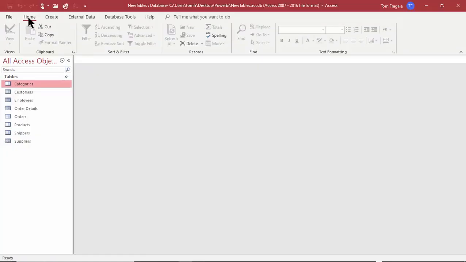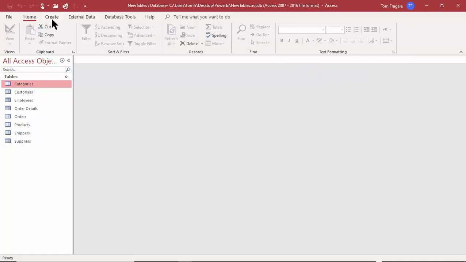Now, if we pick on the Home menu, then we have cut and paste and copy and paste. Right there we can do our filters and our sorts. Then over here we can add a record or delete a record. Here we can do a find, and then you have your formatting. So the Home menu has a lot of very popular choices.